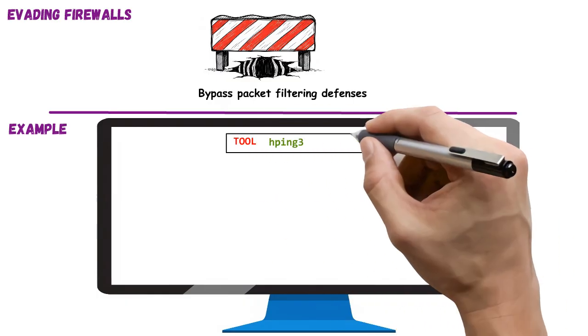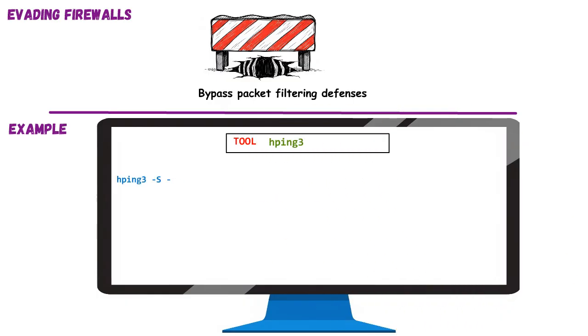Using hping3, we send partial packets that don't match normal signatures, confusing packet inspection. The output shows a SYN-ACK response, confirming the port is open and the firewall didn't block it. This shows that even perimeter defenses can be bypassed with crafted traffic. For defenders, deep packet inspection and reassembly are critical. Firewall evasion is a reality, but understanding how it works allows teams to build smarter, layered defenses.